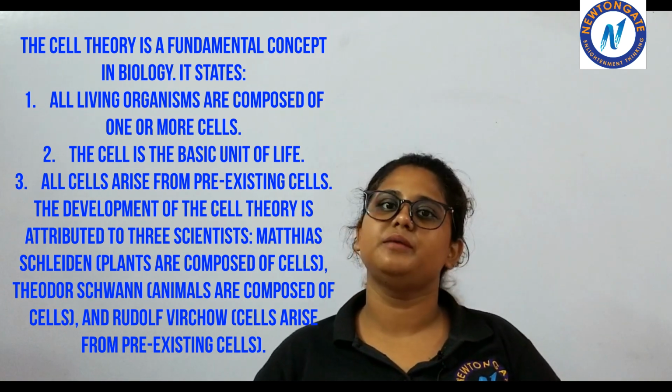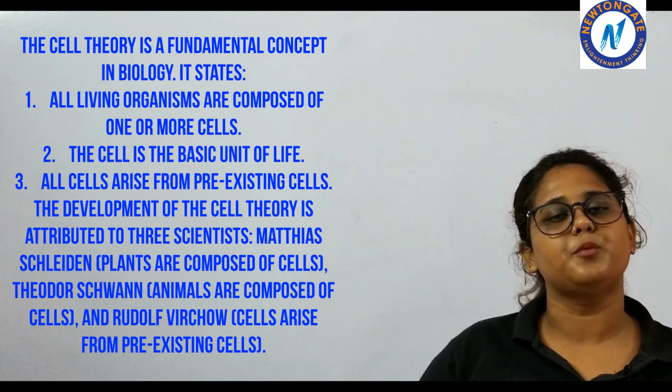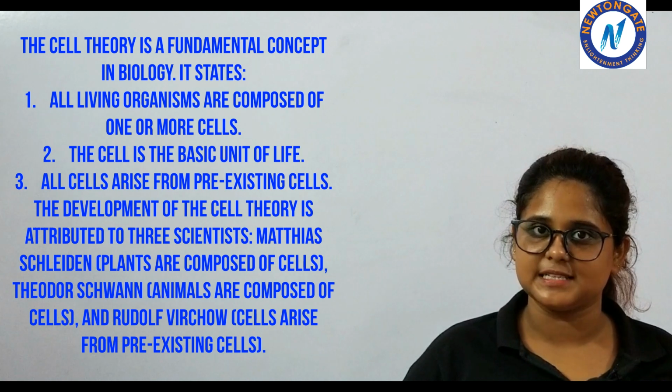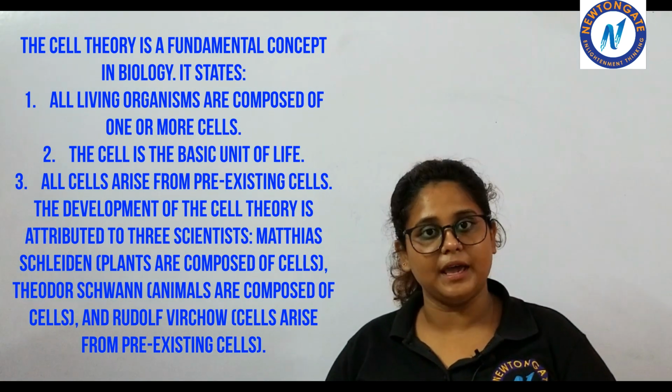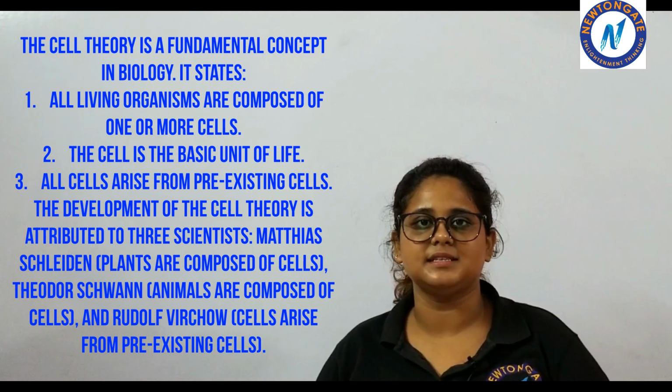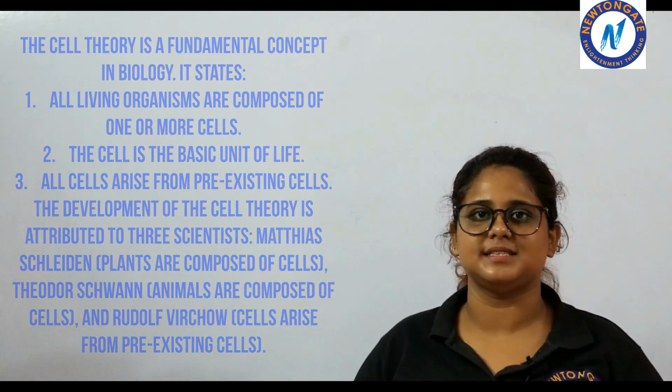Cell theory has three main postulates. The first one is all living organisms are composed of one or more cells. The second one states cell is the basic unit of life, and the third one states all cells have come up from a pre-existing cell.